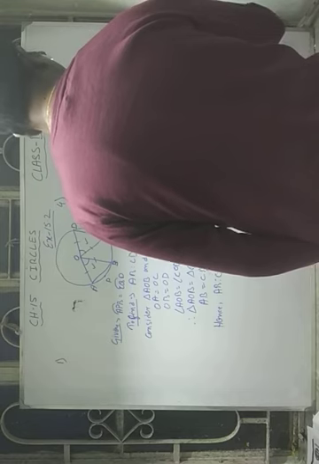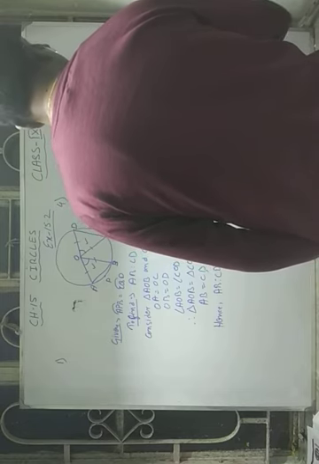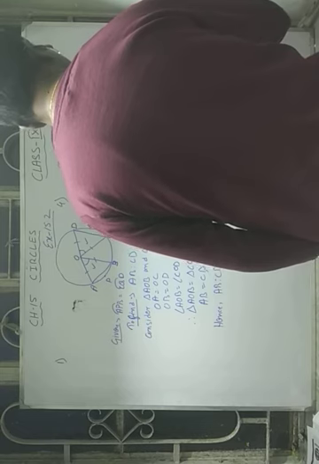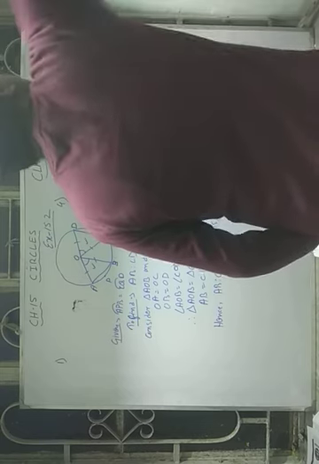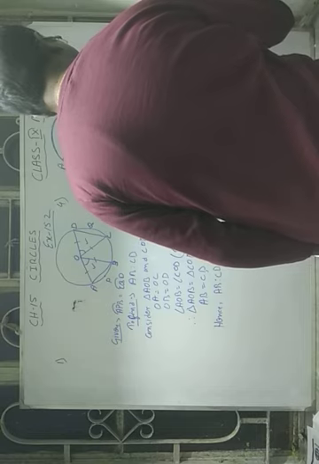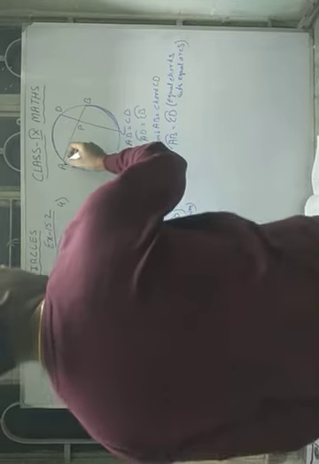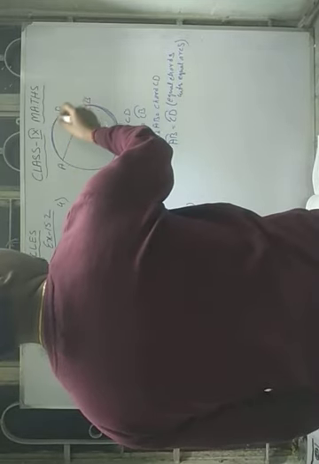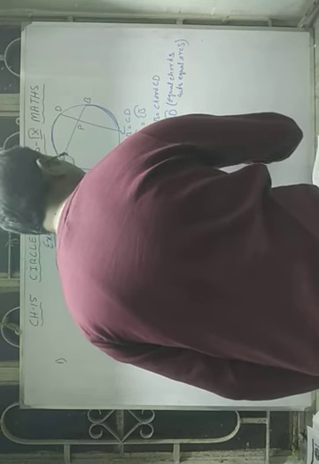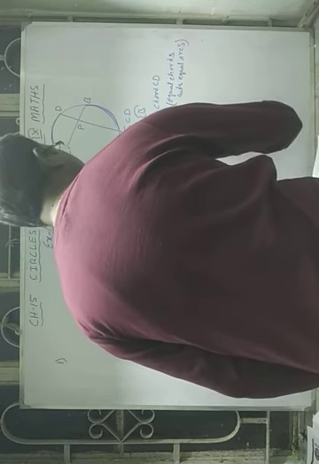So you can write here: equal chords cut equal arcs. Now in place of arc AB, you can write arc AD plus arc DB.